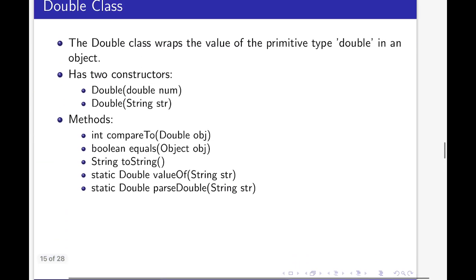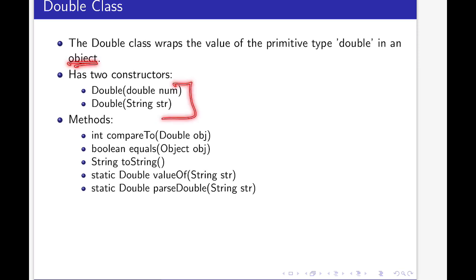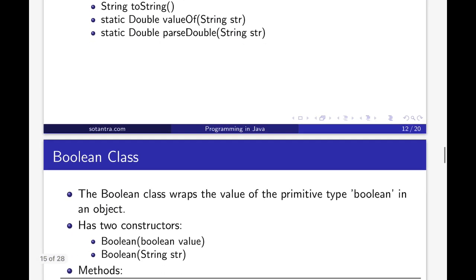Now some important methods that are defined in the Float class are like this. Then move to the Double class. So the Double class wraps the value of the primitive type double in an object, and it has two constructors, one is Double(double num), another one is Double(String str). And the methods that are defined in the Double class are like this: compareTo, equals, toString, valueOf, parseDouble, like this. So we will see the implementation of these methods and implement some programs on this.